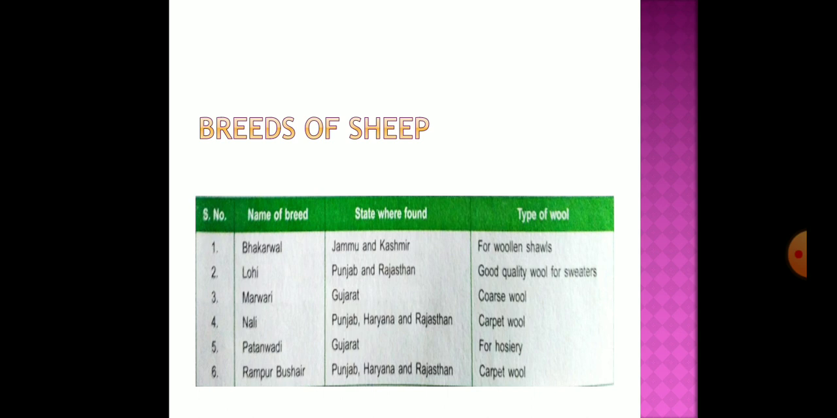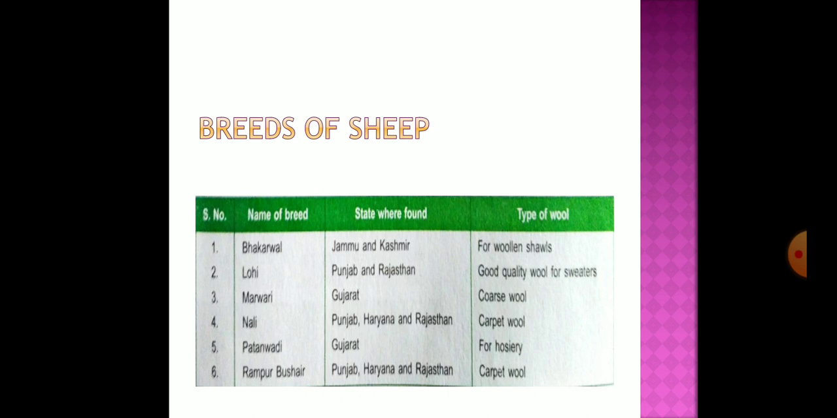Students, the third one is the Marwadi. As the name suggests, these are found in the Gujarat region, and the wool that we get from these animals is coarse wool. Then the fourth one is the Nali. This breed is found in Punjab, Haryana and Rajasthan, and this wool is very famous for making carpets. That is why it is named carpet wool.